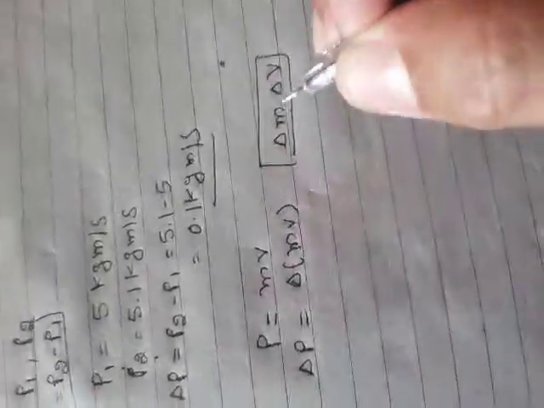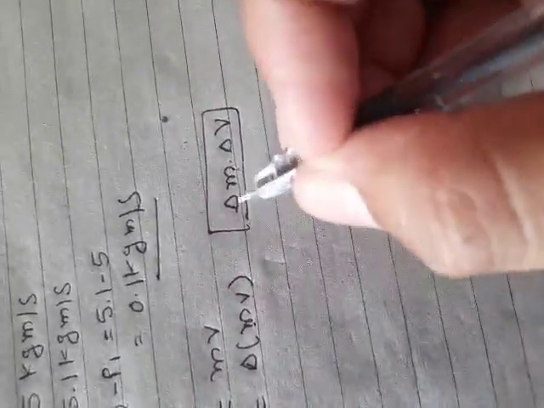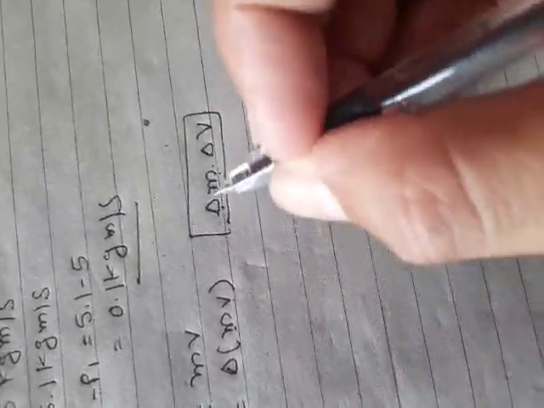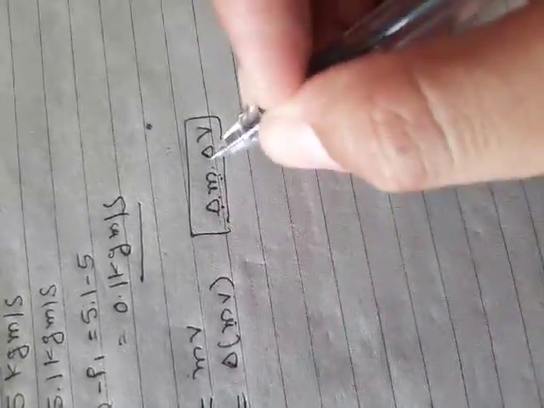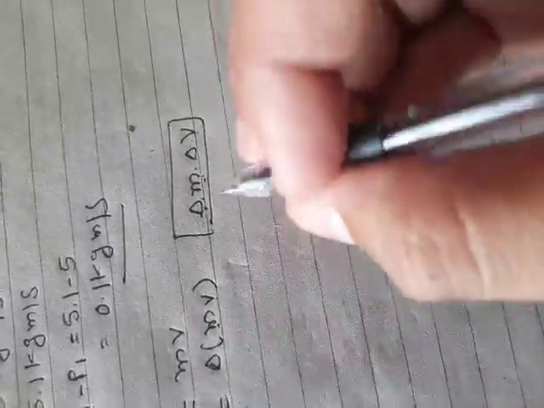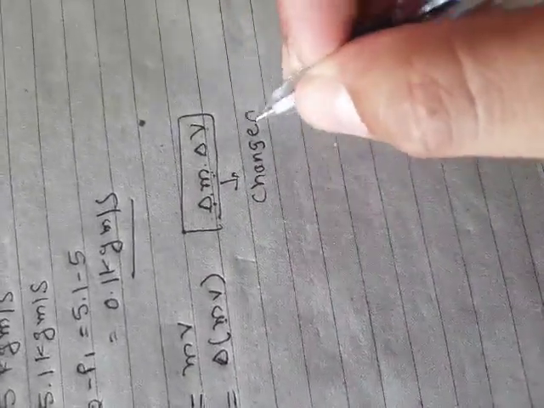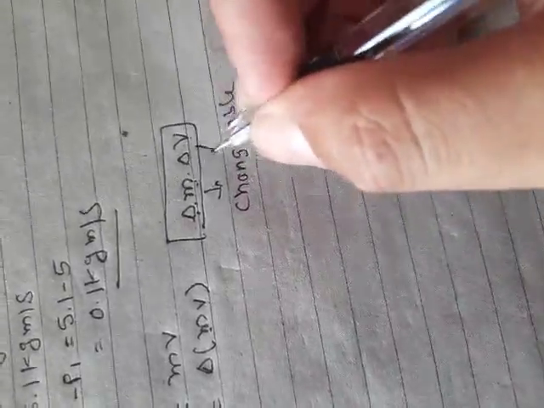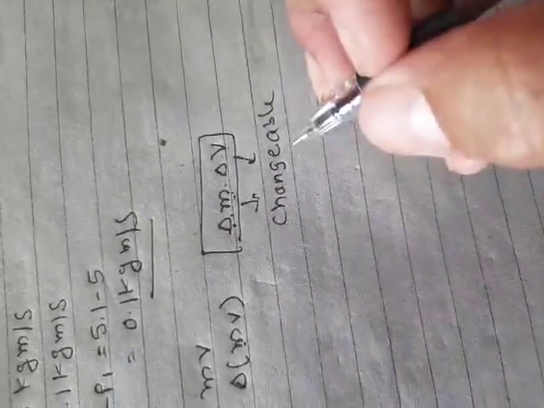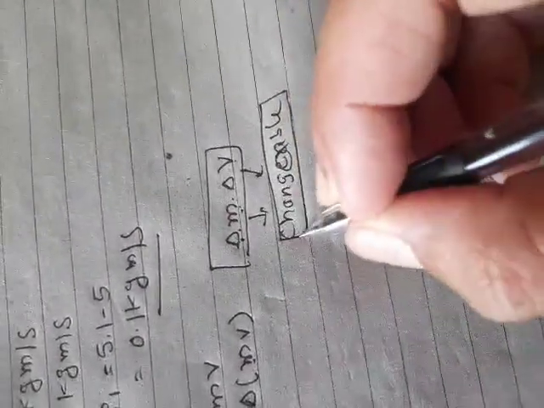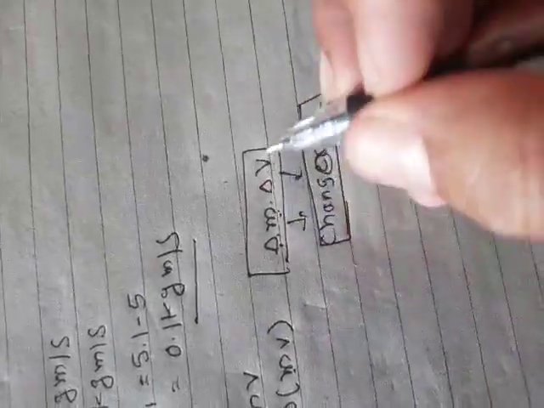Okay or not? Okay. But if I write delta in front of M and delta in front of V, it means both are changeable. Both are getting some change. But one thing you can include in this case: this is delta M, this is delta V.